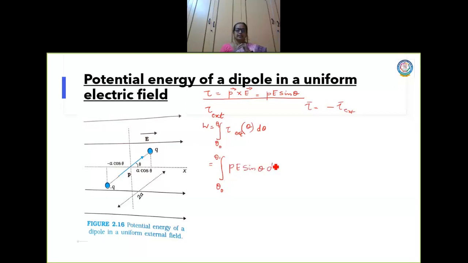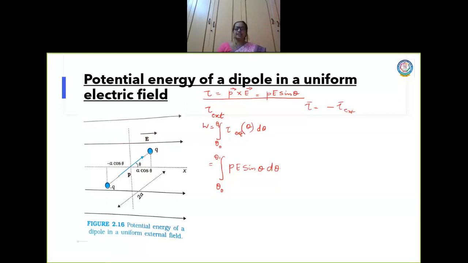sine theta d theta. Is it clear? Right? So work done is force into distance. Force is nothing but the external torque. The external torque into the change in the angle, theta naught to theta 1, is d theta. Now I'm going to find out what is the value of work done.